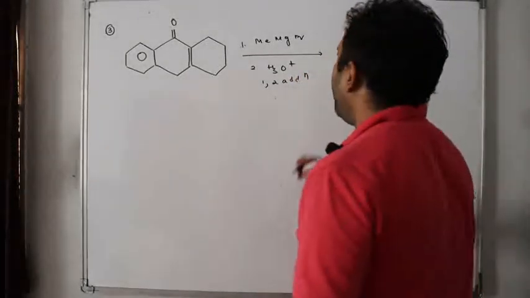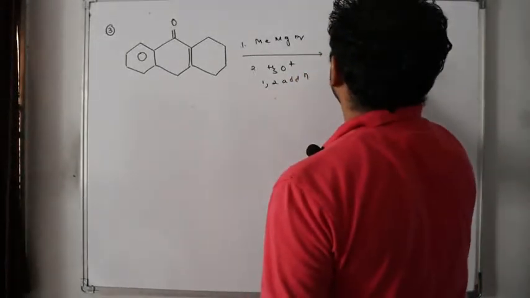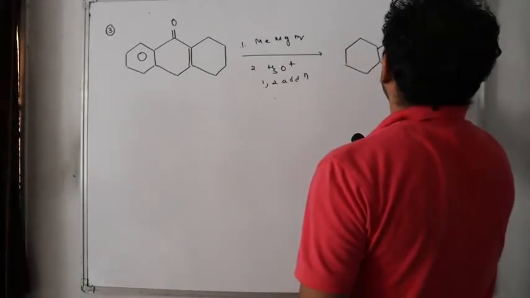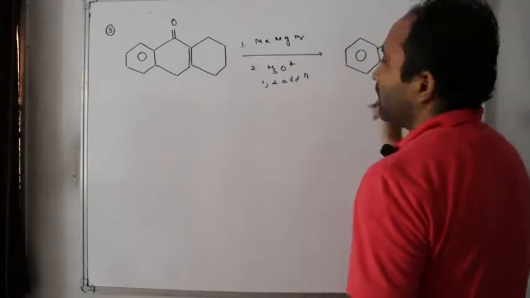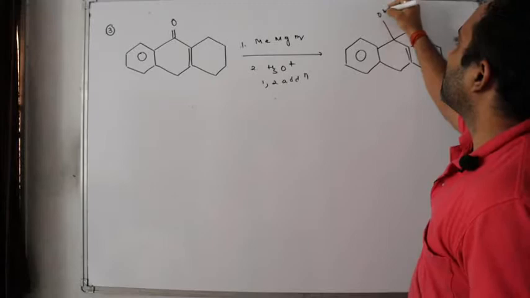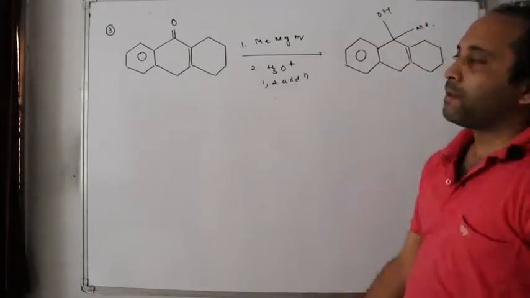What will happen in this 1,2 addition? Nothing great. You know the concept. In organic chemistry, they knowingly give so much tough diagram just to make you a fool, but you don't get fooled by these things. OH, Me.